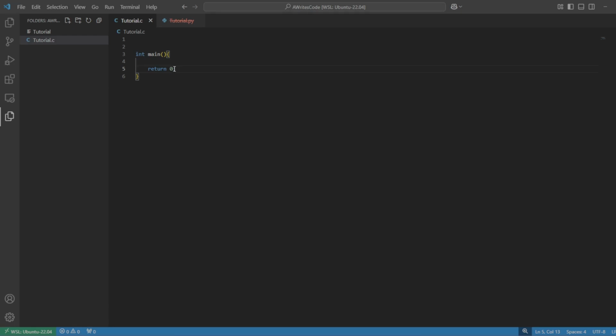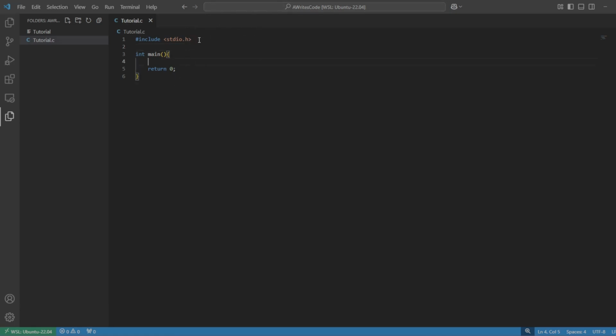Now, moving on, we'll step away from this int main for a second, and we're going to actually use a statement that might look a little bit weird, and it's a hashtag include stdio.h: std for standard, io for input output, and .h for header. This might look very weird, and this just means that this is what's called a preprocessor directive. For now, you can just think of it like an import statement for a library. We're just importing a library.